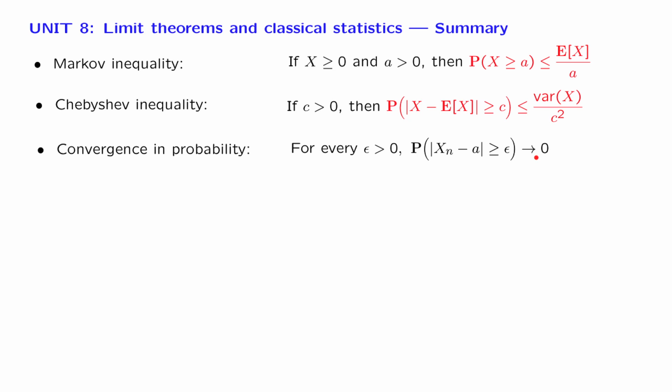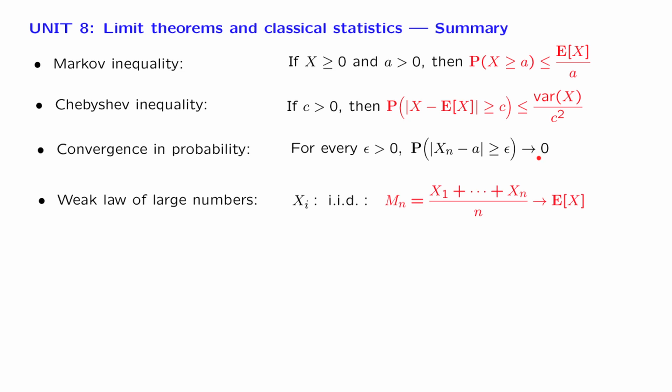Once we have this notion of convergence, then we can provide convergence results, and our main convergence result was the weak law of large numbers, which says that if you start with a sequence of independent identically distributed random variables, with the technical condition that these have a finite variance, and we form the sample mean, which is the average of n samples of this particular random variable, all drawn from the same distribution, then the sample mean approaches, as n goes to infinity, the true mean, in the sense that the probability distribution of the sample mean gets concentrated arbitrarily close to the true mean.